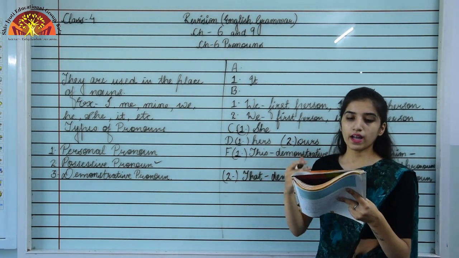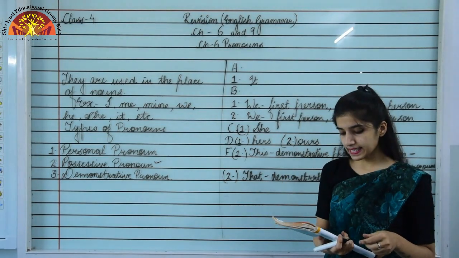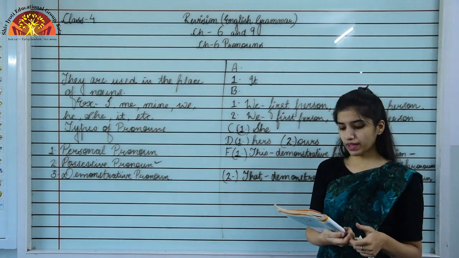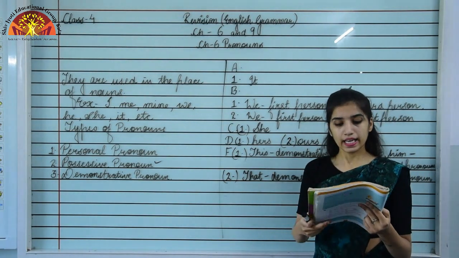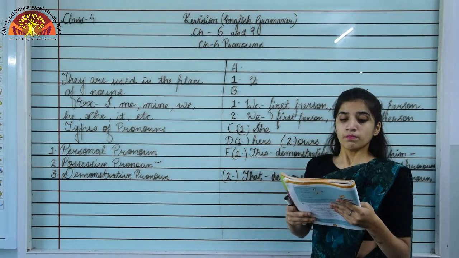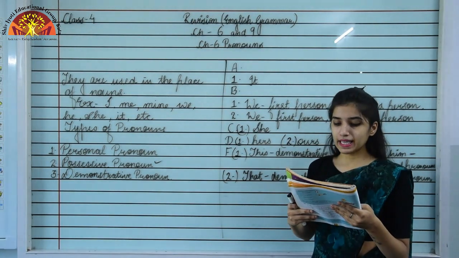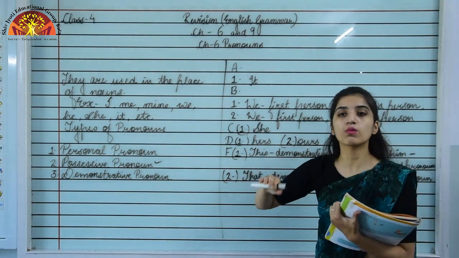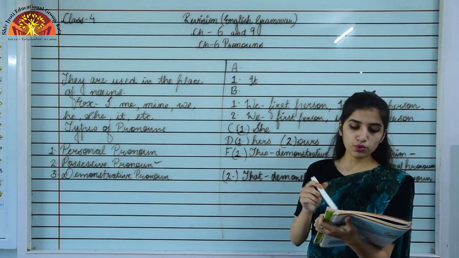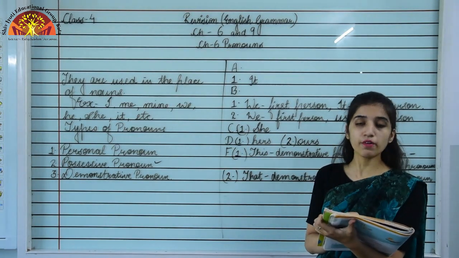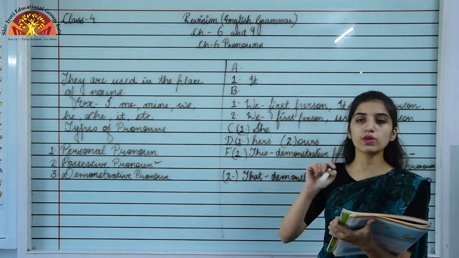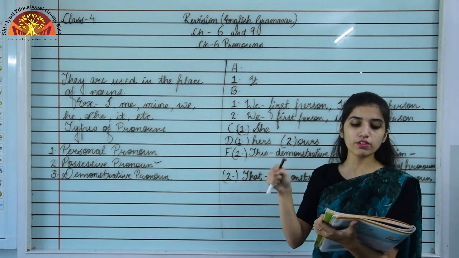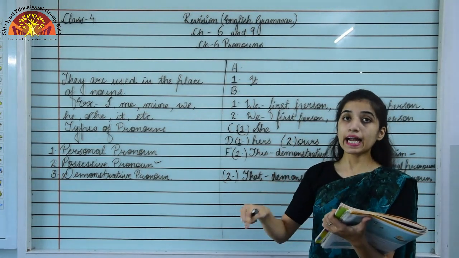Now we will move to the next exercise, exercise number G. Rewrite the sentences correctly. We have to rewrite the sentence correctly. Let's see. The teacher gave the books to me and Harjinder. As I told you, I and me will be used after the noun only. So Harjinder will come first and me will come after it. So the sentence will be: The teacher gave the books to Harjinder and me.